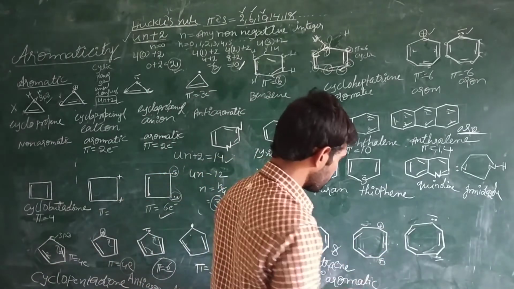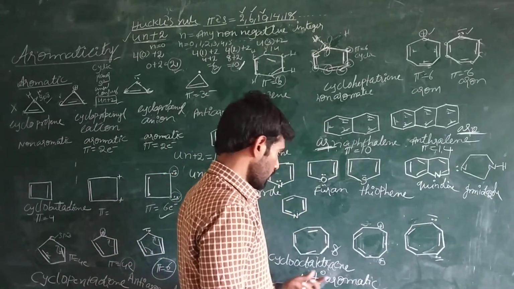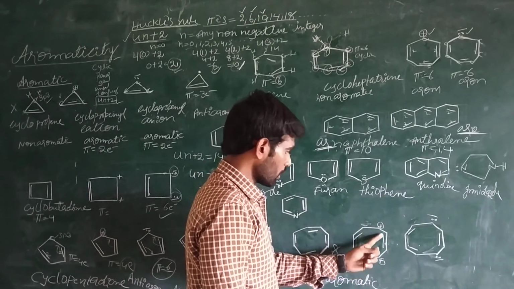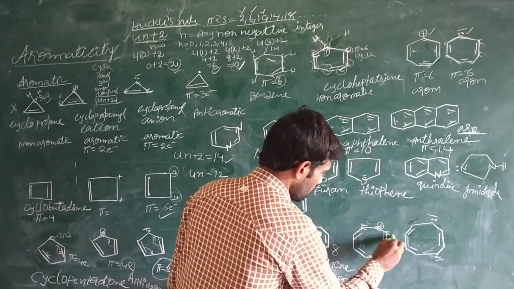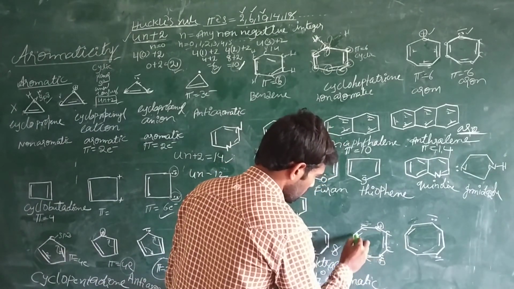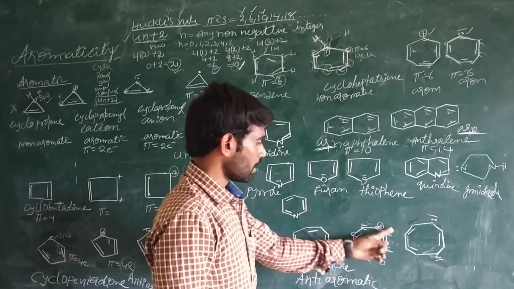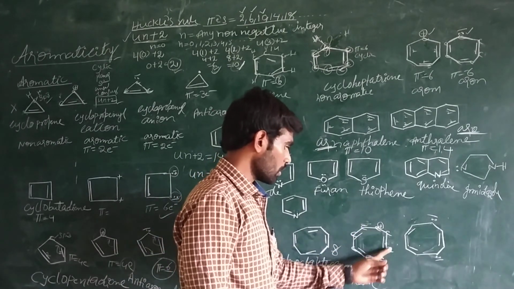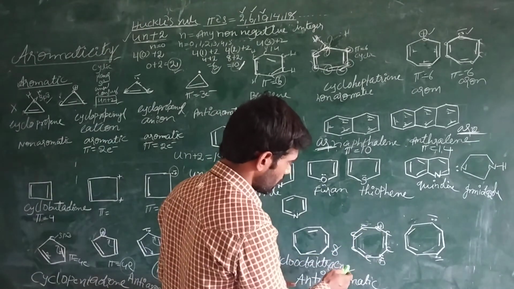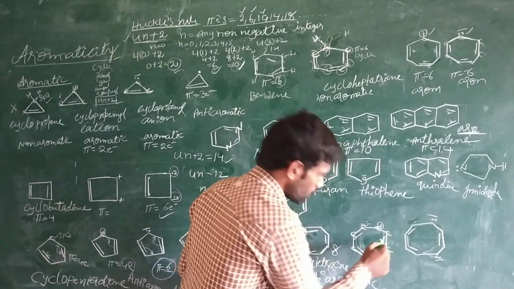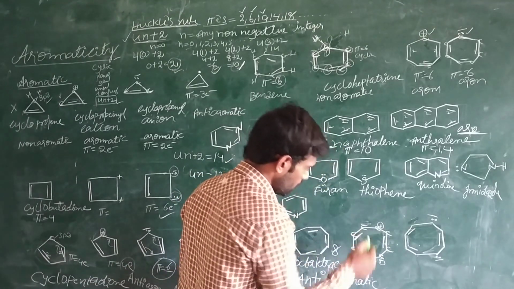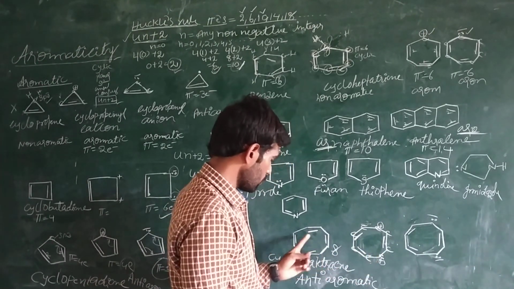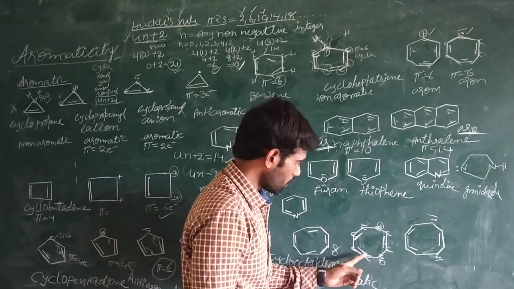But in this case, see this one. This is a cyclooctatetraene cation. Cycloocta: how many carbons? Total 8 carbons. Cyclooctatetraene, because how many ene? Ene is unsaturation. Now how many double bonds are there? This is tetraene because 1, 2, 3, 4. But this molecule contains only 3 double bonds.